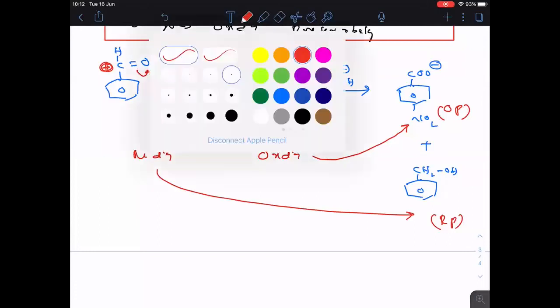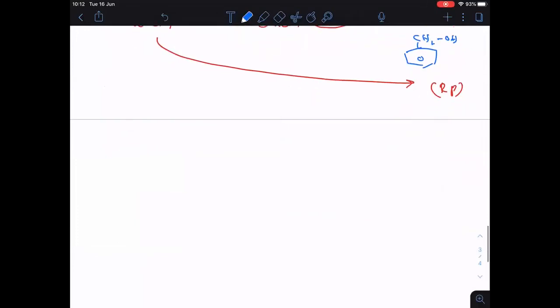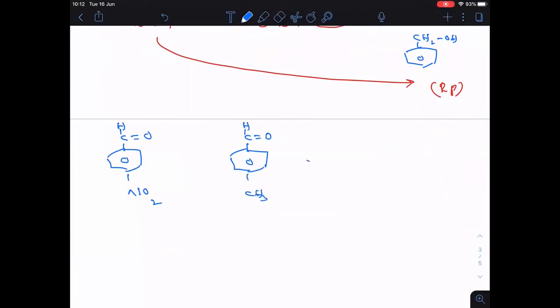One more. Now you have to decide which undergoes oxidation and which undergoes reduction. So C double bonded O H, and here let me take NO2. Then here also C double bonded O H, and here let me take CH3. Clear? So now tell me, nucleophile first attacks on which one? See clearly and tell me which undergoes oxidation, which undergoes reduction, and write the products also.